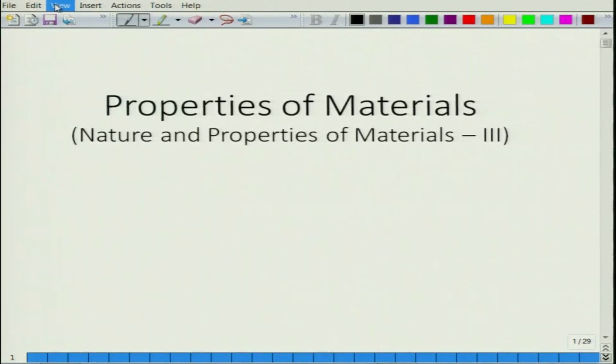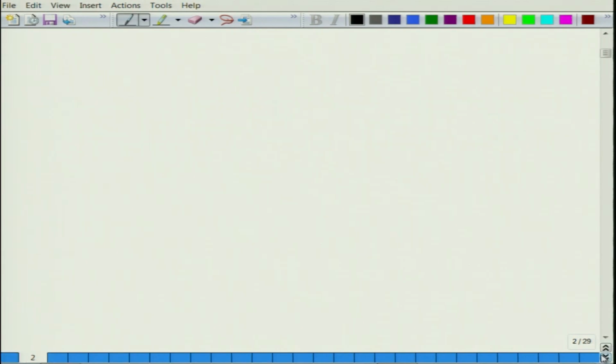So, welcome again to the new lecture of properties of materials. This is going to be the last lecture of this course, in which we are going to mainly finish off the semiconductors with the extrinsic semiconductors and then summarize the course. So, essentially in the last lecture what we discussed was,